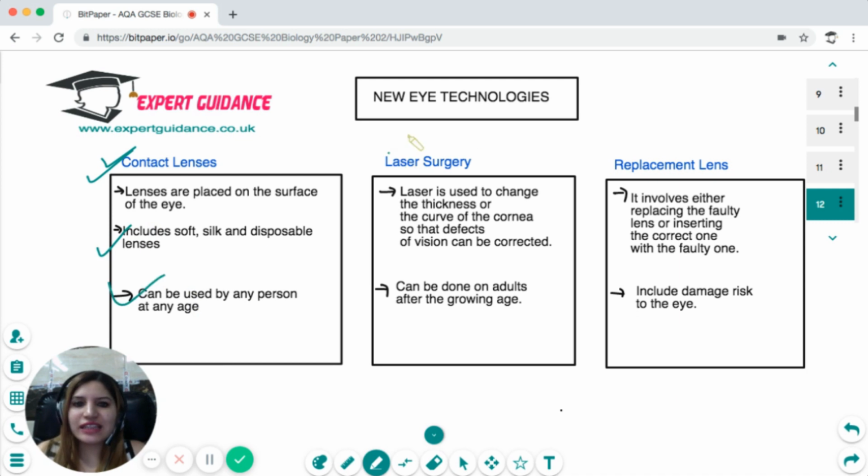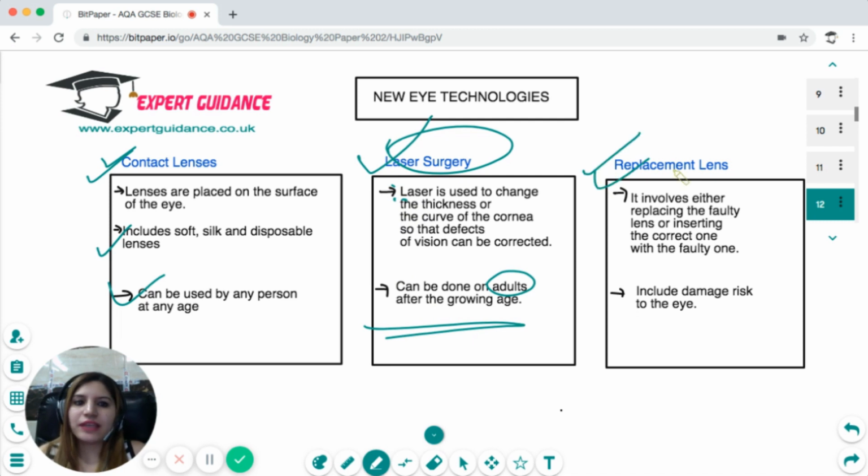Then there's laser surgery, in which we change the thickness or the curve of the cornea so that it can properly refract and form the image at the retina. But it is generally done on adults, because at the growing stage people can still develop problems, so laser surgery cannot be successful.